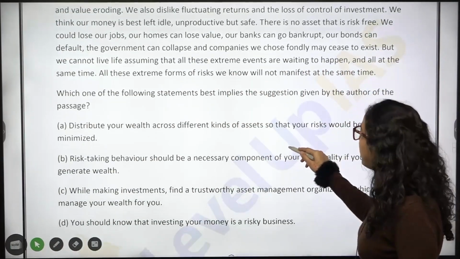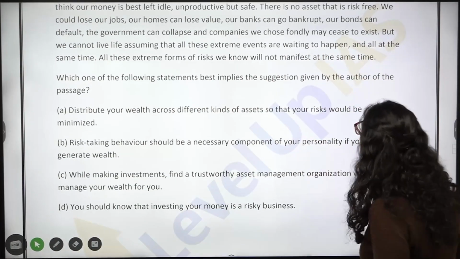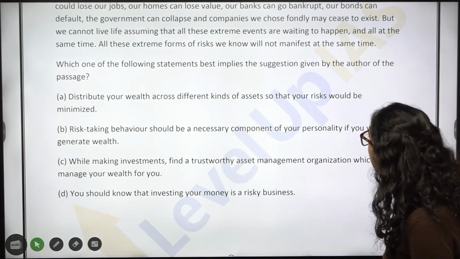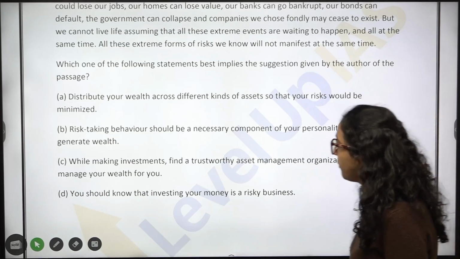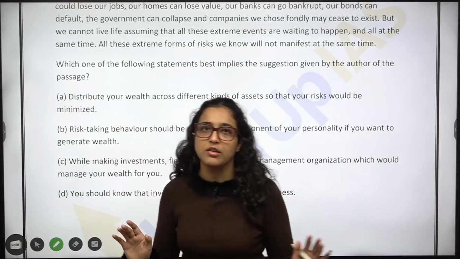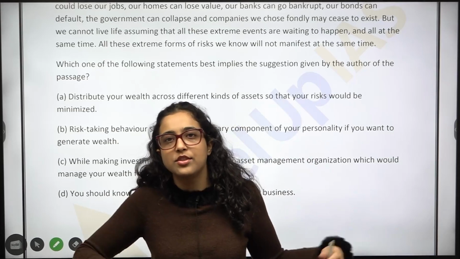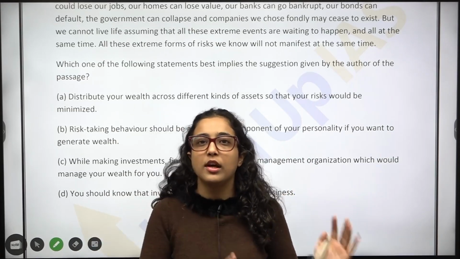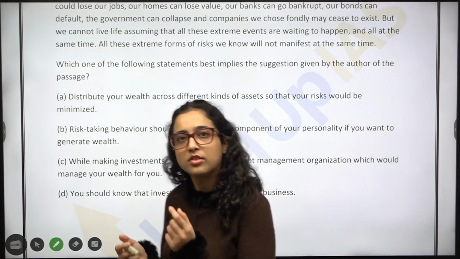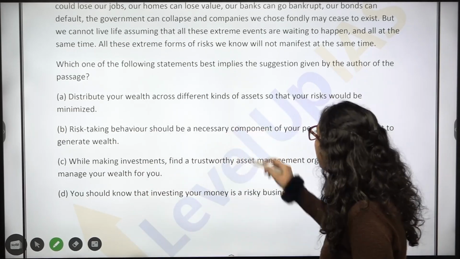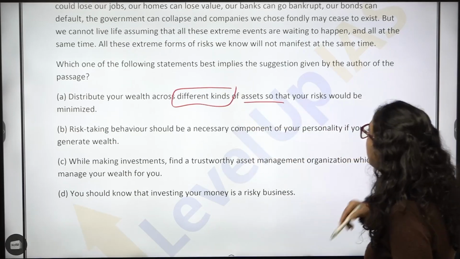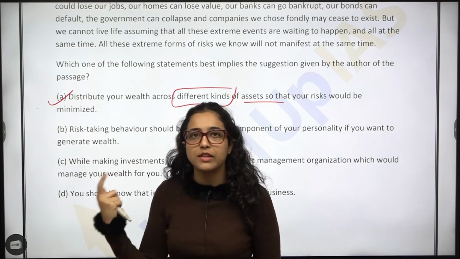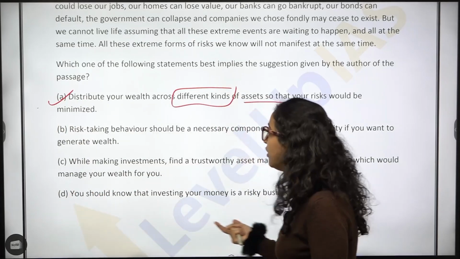Which of the following statements best implies the suggestion given by the author of the passage? Distribute your wealth across different kinds of assets so that your risk would be minimized. Now, in general, is this correct? In general also we say do not put all your eggs in one basket. Okay, distribute assets in different places, across different kinds of assets such that risk is minimized. In general this is correct, but we will see about the other options also.